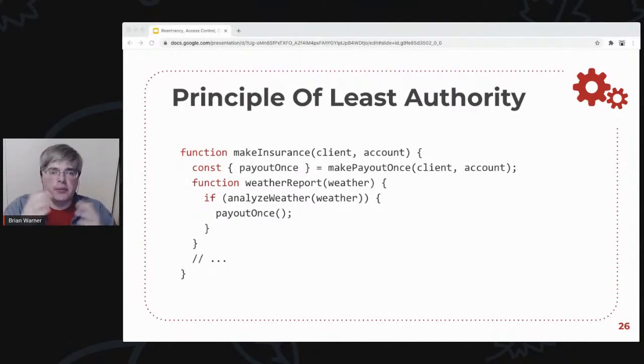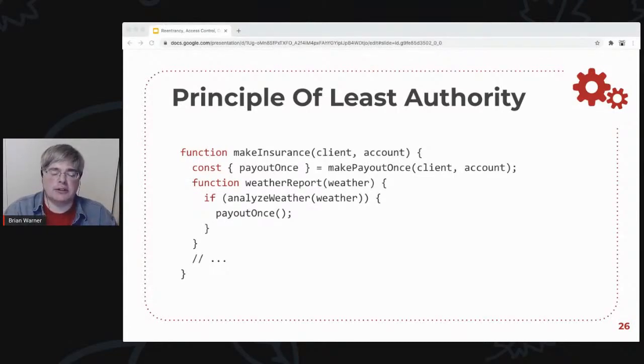And so when you've built those two utility functions, your top level code shrinks down to this kind of wiring. This is just wiring things up. And if you present this to an auditor, it's really obvious what it's going to do. There's a weather report. Every time it comes in, you analyze it, you maybe pay out. Done.